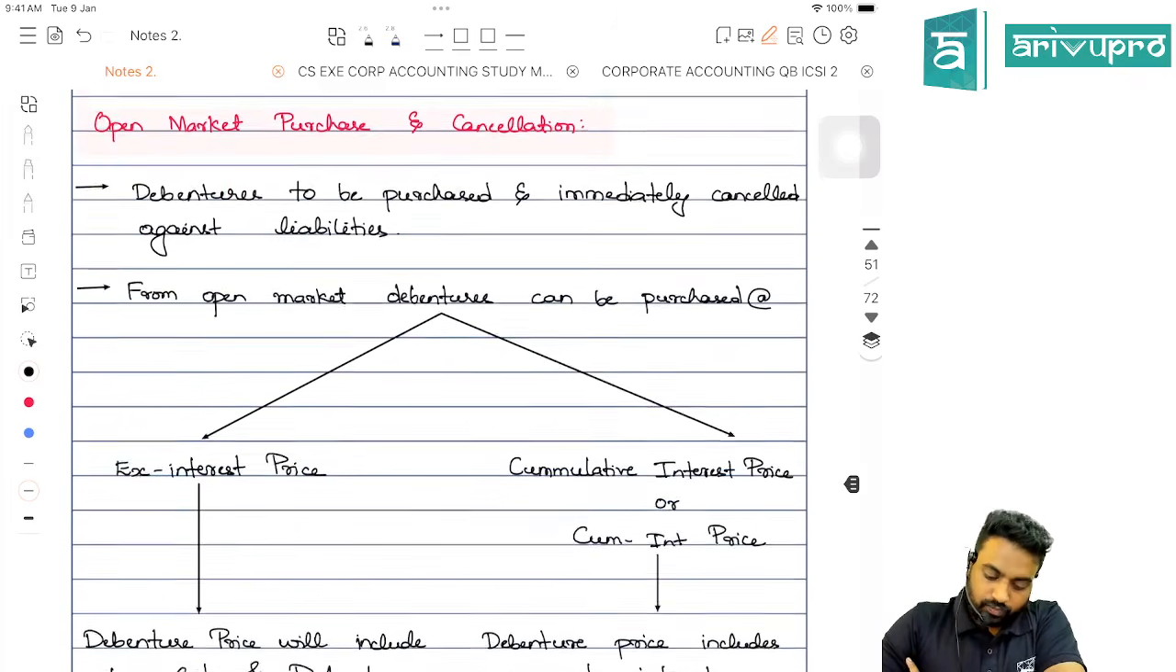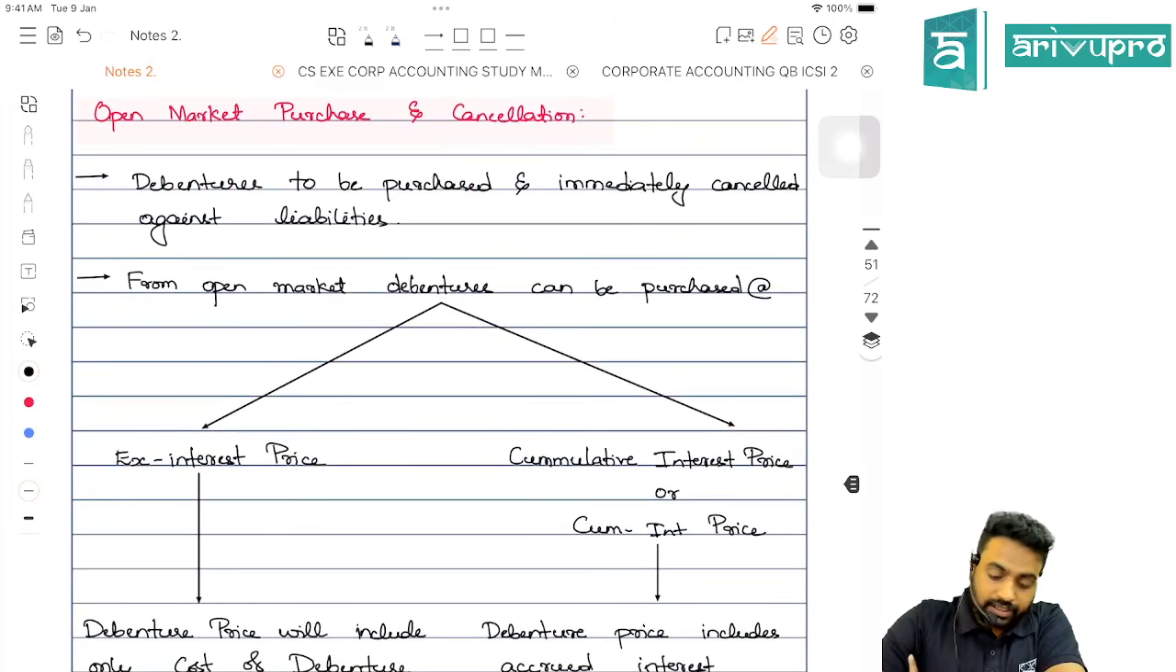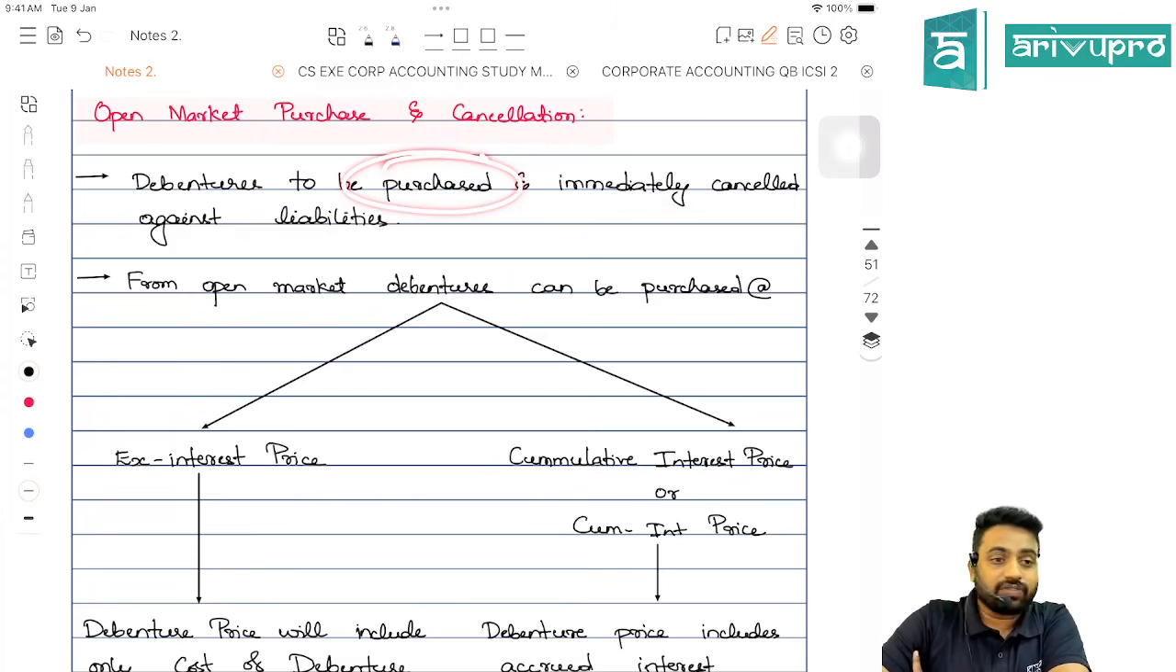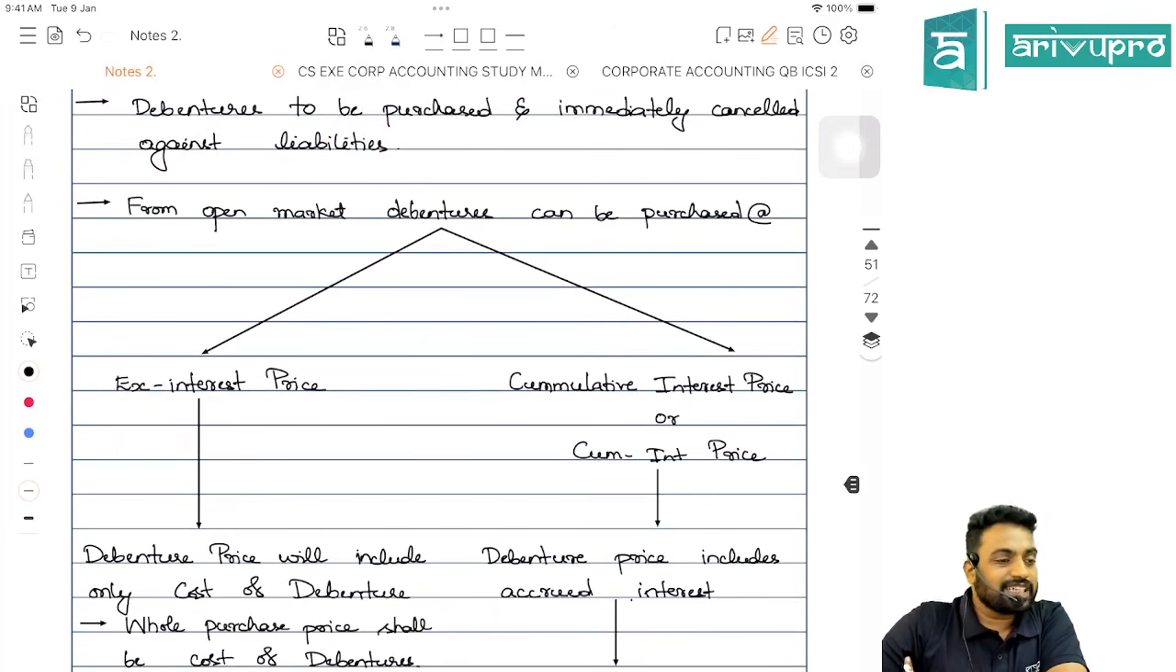So, open market purchase and cancellation. Here, debentures are to be purchased and immediately cancelled against the liabilities. Debentures we should purchase, and for that moment, we treat it as an asset. Later, immediately we should cancel it off against our liabilities. Okay. You can purchase the debentures from the open market at two prices.